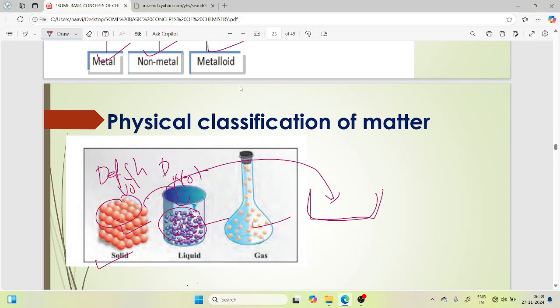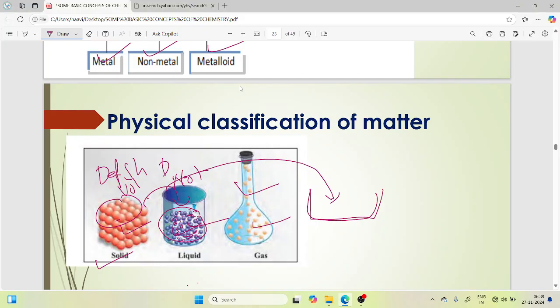But in the case of gases, the particles are too far apart. There is a huge movement of the particles, and it is a fast movement.